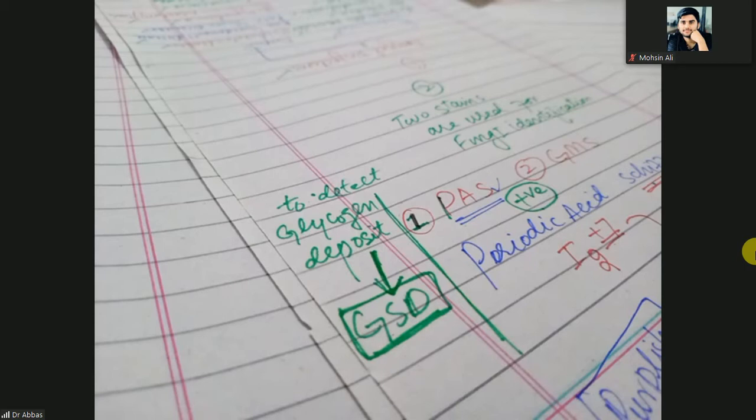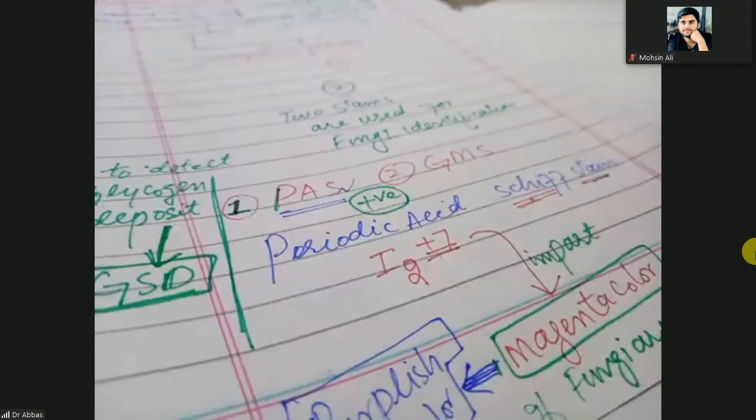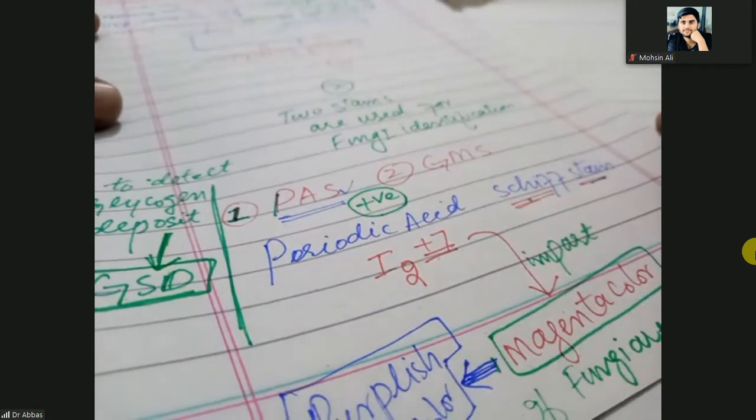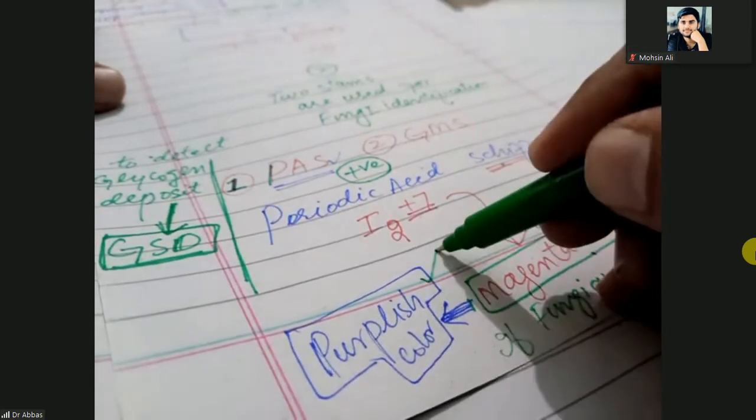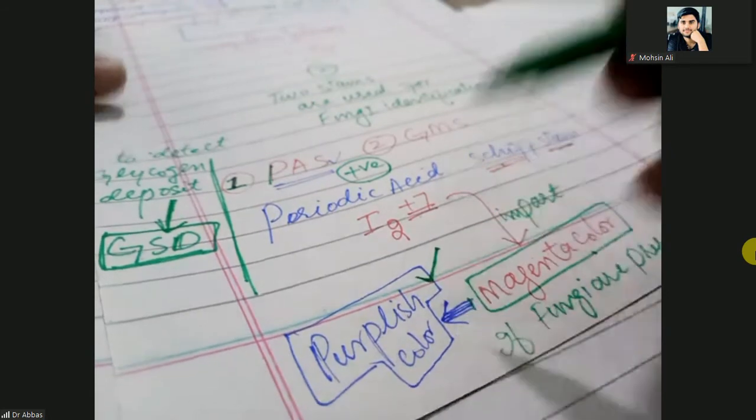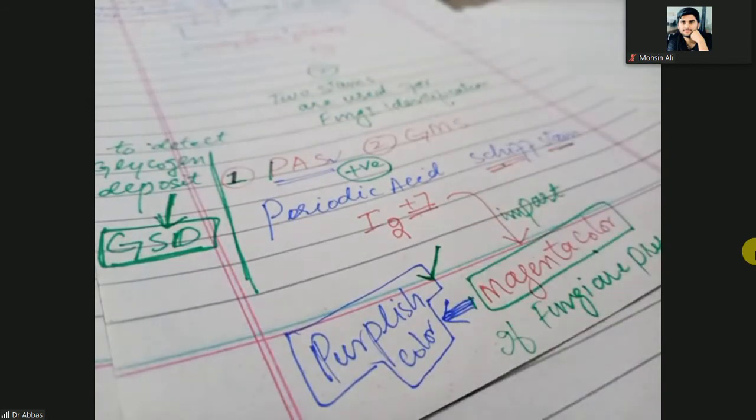So when fungi are present, the color will change into magenta, the purplish color. Formation of purplish color is suggestive of the presence of fungi on the skin biopsy. Clear? Next one is the GMS stain.